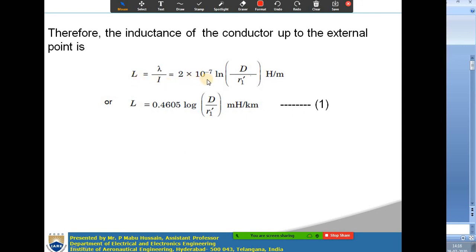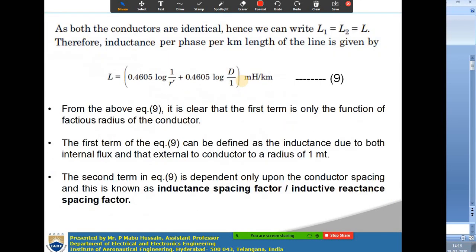Now suppose you go back to this expression here: inductance of one single isolated conductor, L is equal to 2 into 10 power minus 7 ln d by r dash. In place of d, if you substitute 1 meter, then this will become 2 into 10 power minus 7 ln 1 by r dash. Here we are considering 1 meter, the external flux going up to 1 meter. In such a case, you get the formula 0.4605 ln 1 by r dash, so that the d value becomes equal to 1.